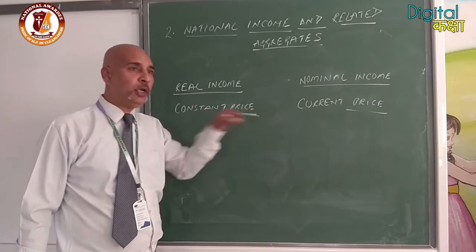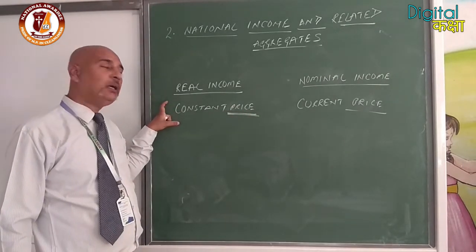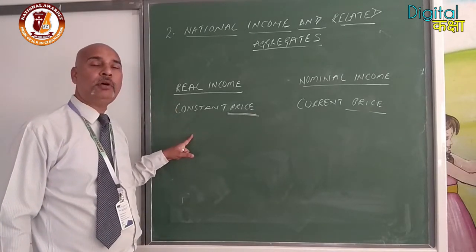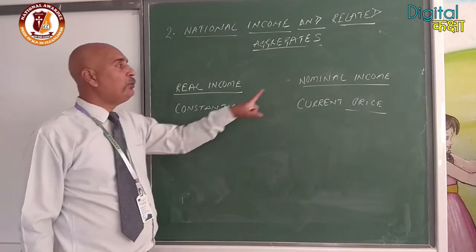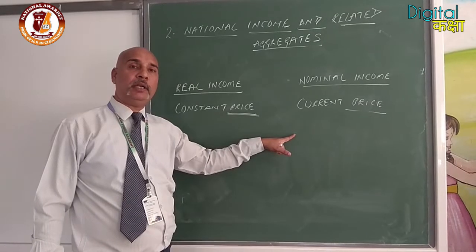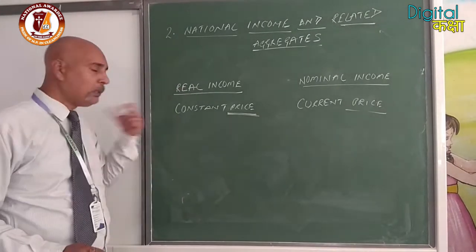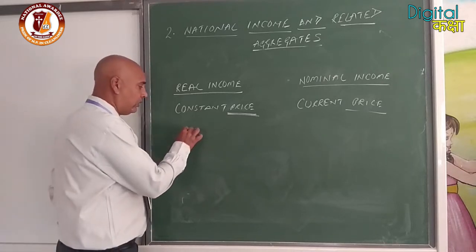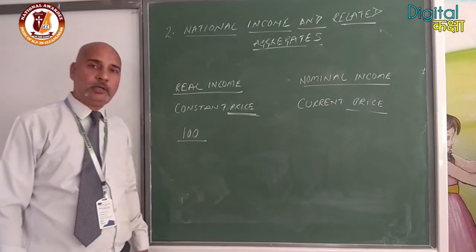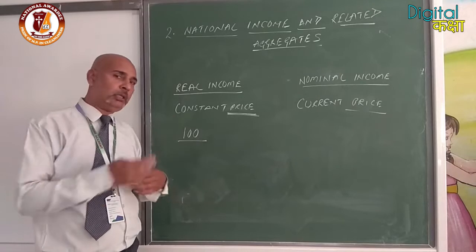So, for the welfare concept of income, we take real income because it is an indicator of the flow of goods and services. We don't take nominal income because prices may fluctuate to any extent. For example, suppose last year we produced 100 units of different articles. It includes grain, mail, cloth, machine. We have taken some example. 100 units are produced.